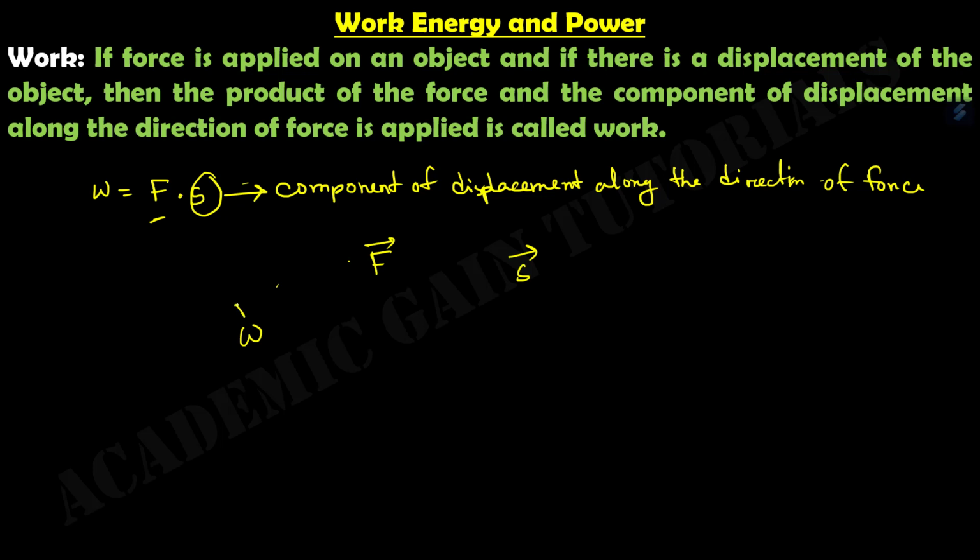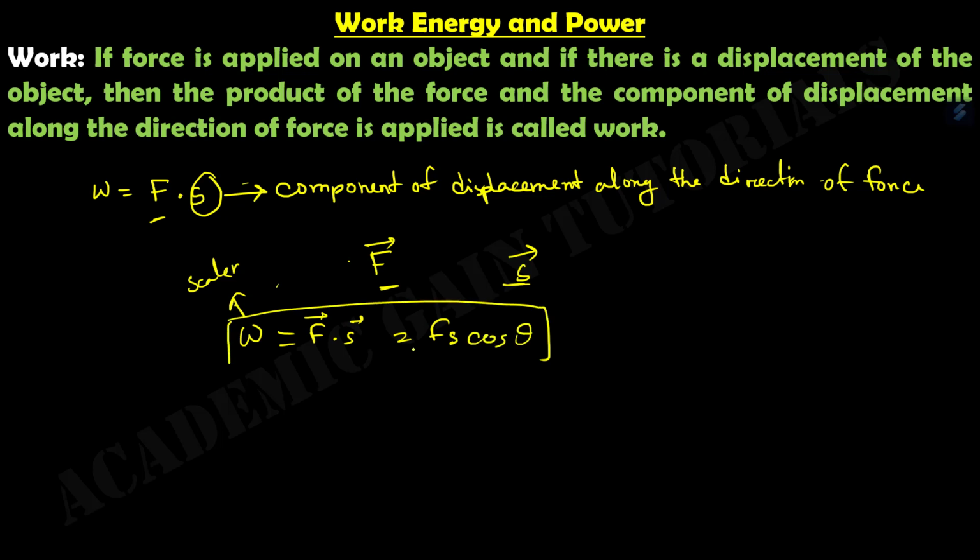We know that when the product of two vector quantities gives a scalar quantity, it is a dot product. So for work, W equals F dot S, or F S cos theta. We'll prove this equation in our next part, but we have to remember this.